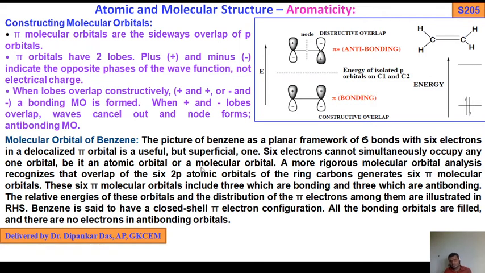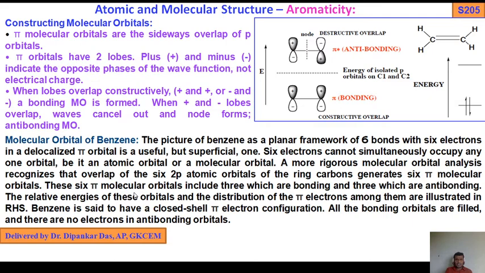So the electrons should go to the molecular orbitals. A more rigorous molecular orbital analysis recognizes that overlap of the 6 2p atomic orbitals of the ring carbons generates 6 pi molecular orbitals.